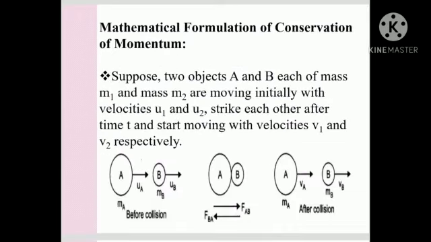Now we see the mathematical formulation of conservation of momentum. Suppose two objects A and B, of masses m1 and m2, are moving initially with velocities u1 and u2. They strike each other after time t and start moving with velocities v1 and v2 respectively. You can see the figure. This is the collision.